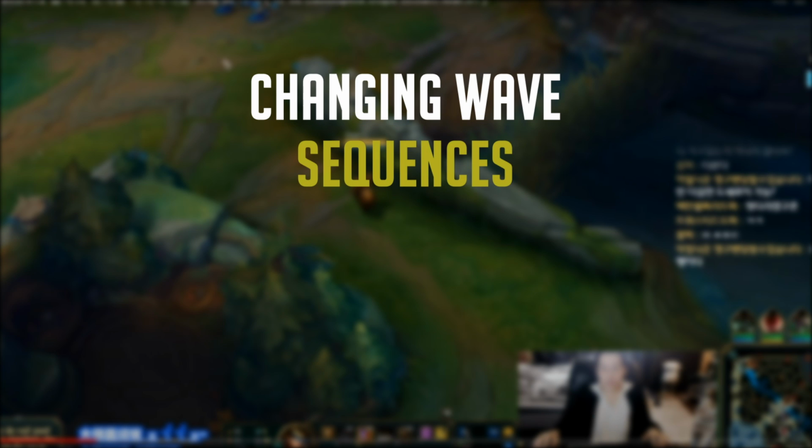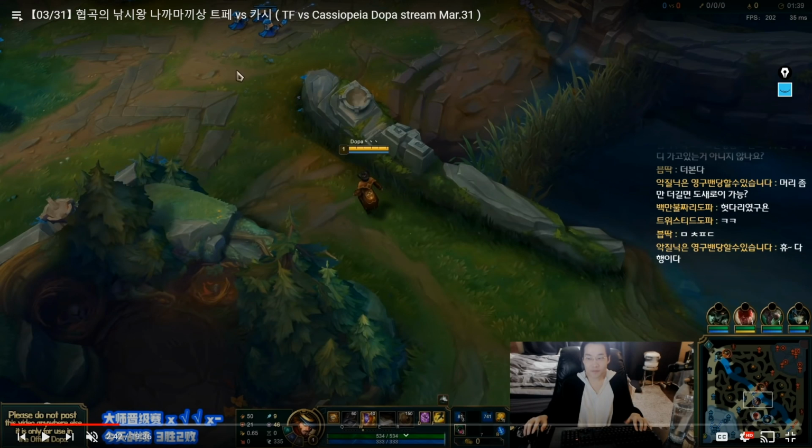And we talked about certain wave sequences that we need to have, like pushing on 1, pushing on 2, pushing on 3, etc. But sometimes things don't work out, and sometimes we have to change our game plan, or sometimes the junglers actually end up doing certain things. And so we now have to actually end up changing our sequence relative to what's happening around us.